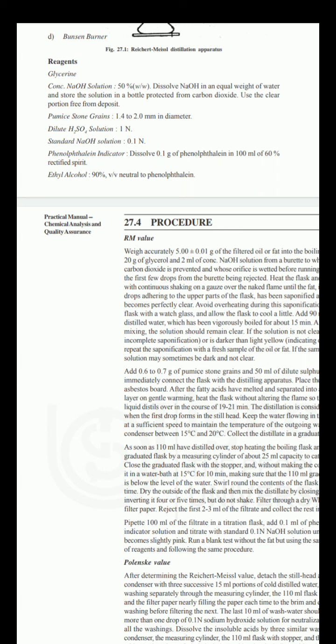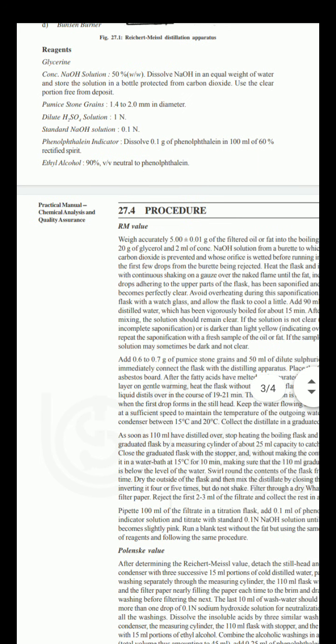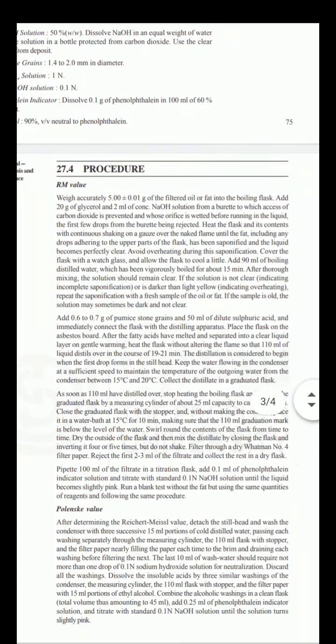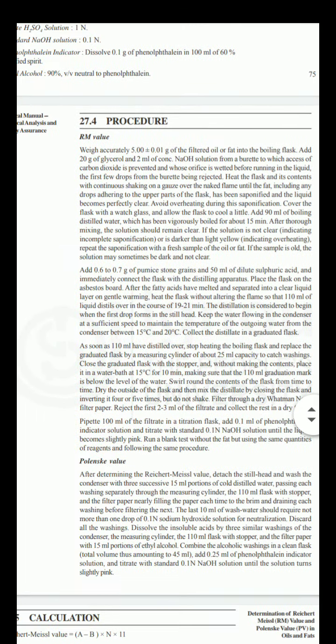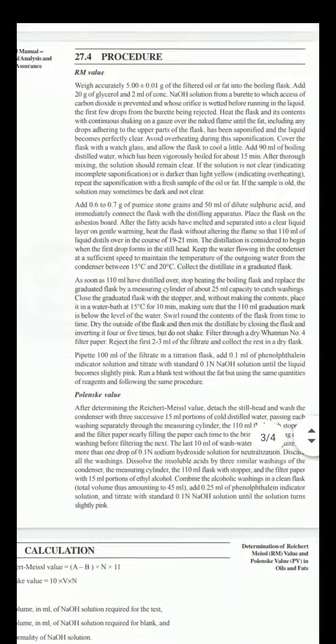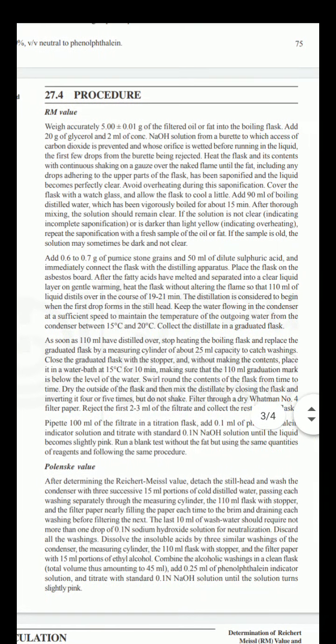In 100 ml of 60% rectified spirit we have to dissolve 0.1 gram of phenolphthalein, and then ethyl alcohol 90% volume by volume neutral to phenolphthalein, means this ethyl alcohol or ethanol we require to carry out this experimentation. Then what is the procedure for calculating the RM value?